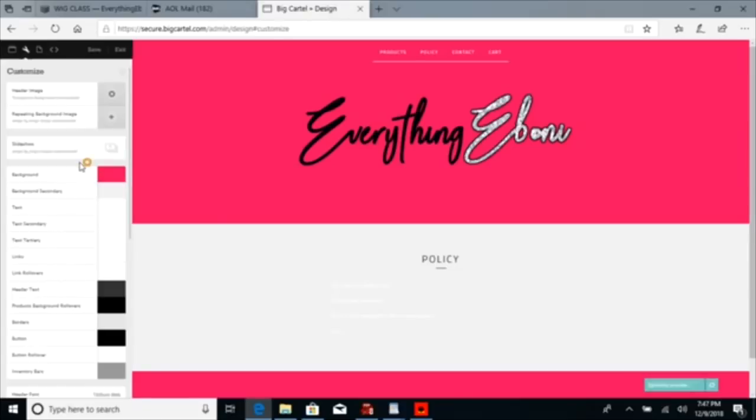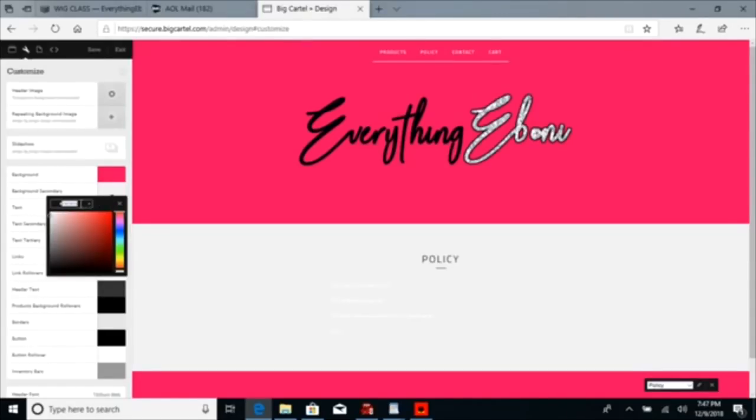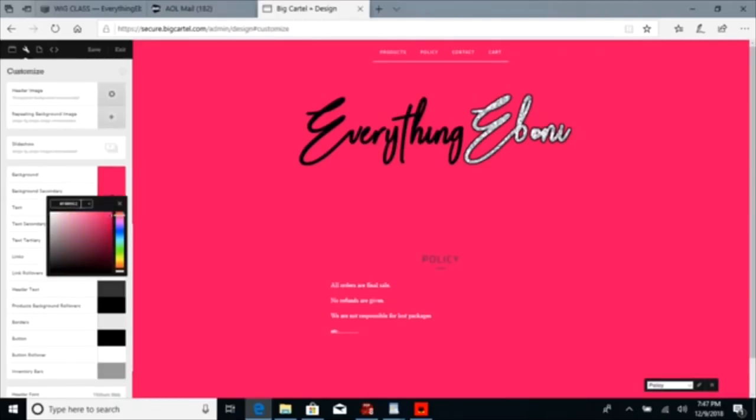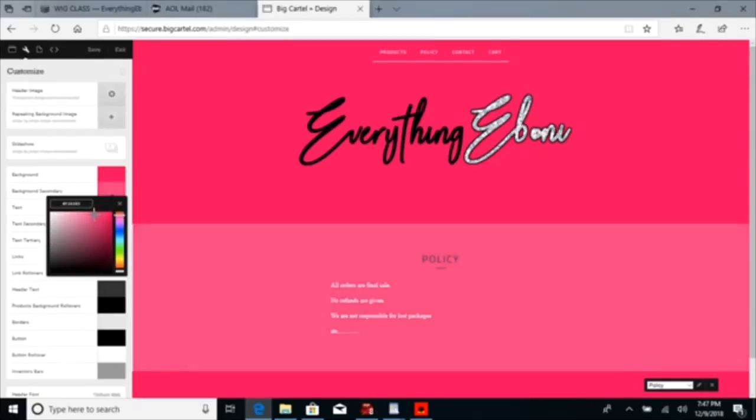Copy the code, background secondary, paste it, okay? And it can be the same exact color over here. But I find it's cuter if it's a different color. So if I can make this pink just a little lighter, maybe.